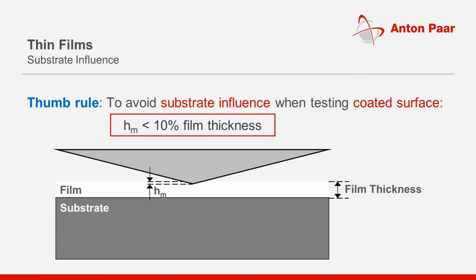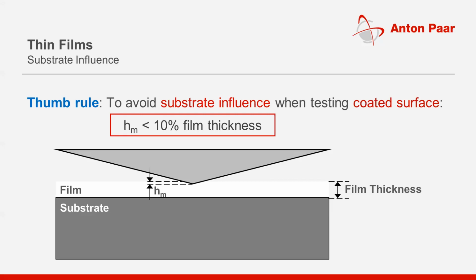Your maximum displacement inside the film should be 10% of the film thickness. Meaning if your film thickness is 500 nanometer, you have to be within 50 nanometer.